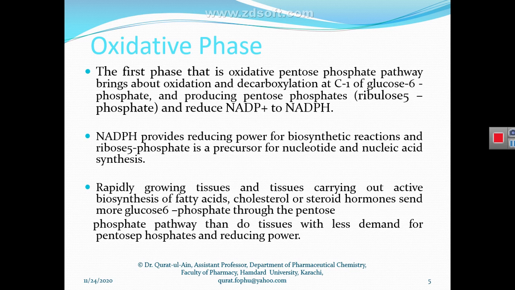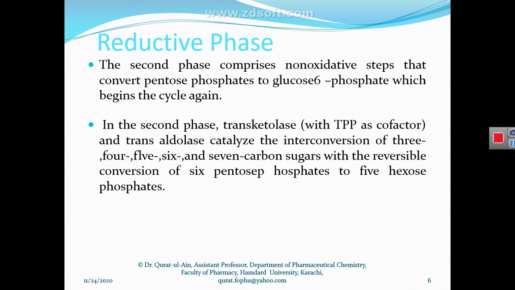Many enzymes need a cofactor for their work, so the cofactor of these enzymes is thiamine pyrophosphate.